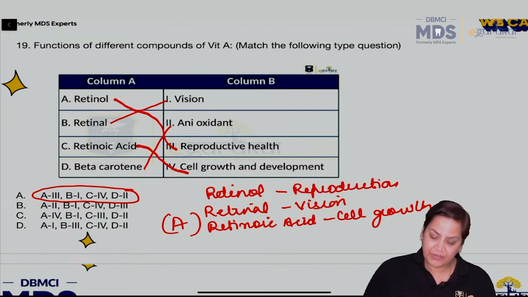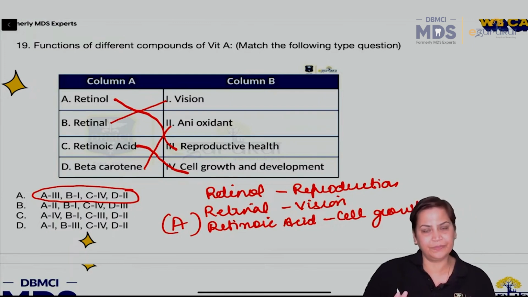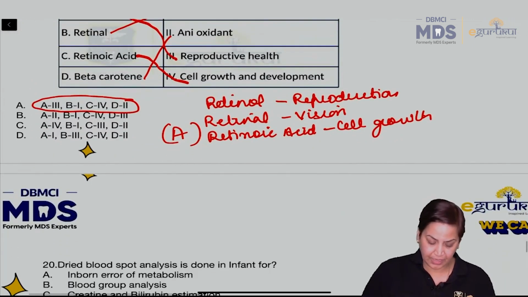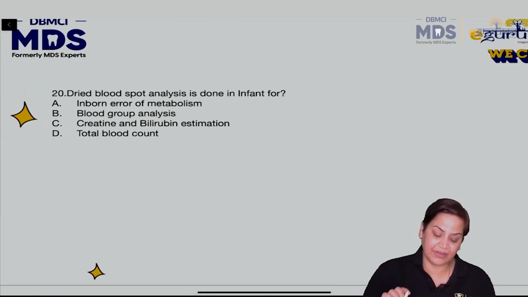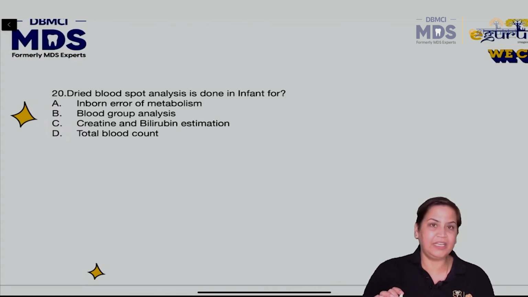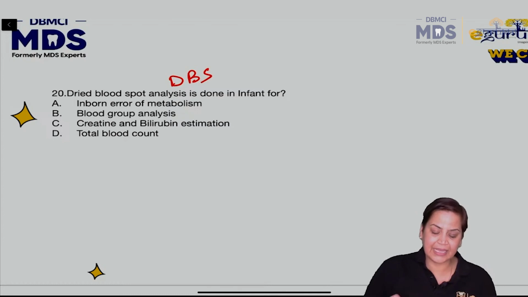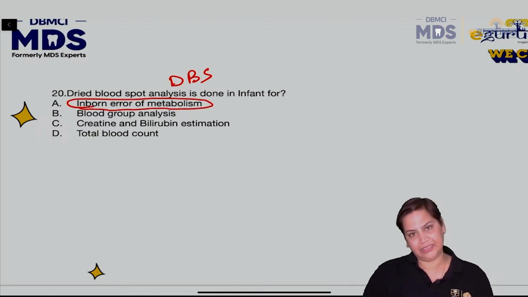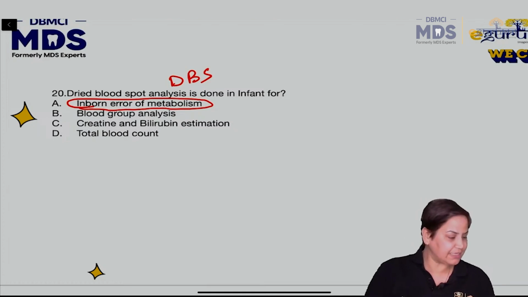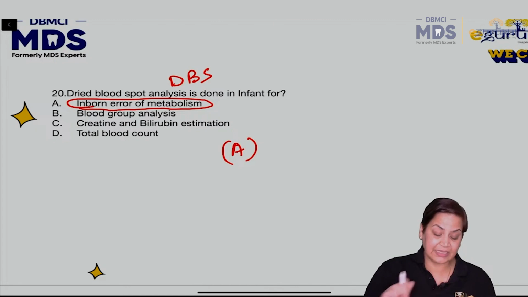So here we finish up with the discussion of the PYQs. I hope this is clear to all of you. Acha, one more is there. Dried blood spot analysis is done in infants for... This is commonly known as DBS. And always remember, whenever we carry out this dried blood spot, it is to check the inborn error of metabolism. This is a very important test carried out nowadays, for inborn errors of metabolism like phenylketonuria and all.